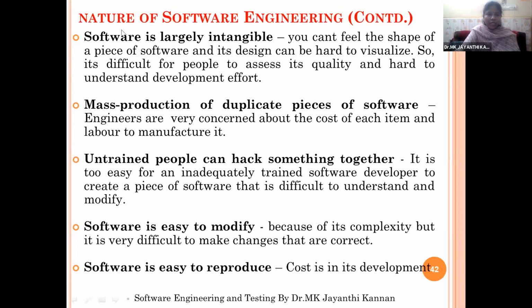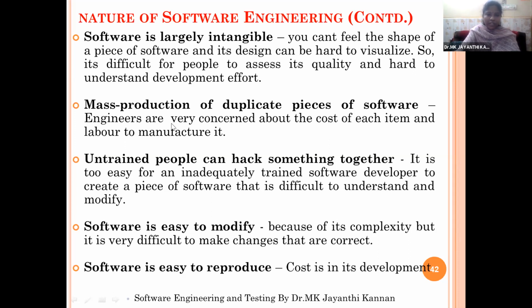Based on the nature of software engineering, we can say the software is intangible code or an intangible device. So the software is a logical component. Mass production of duplicate pieces of software can increase the cost, so we can go for reusable components, or make use of the existing components so that we can reduce the cost.